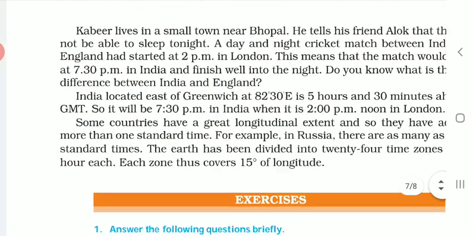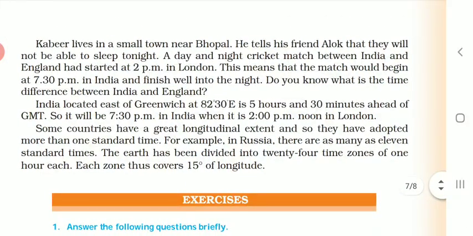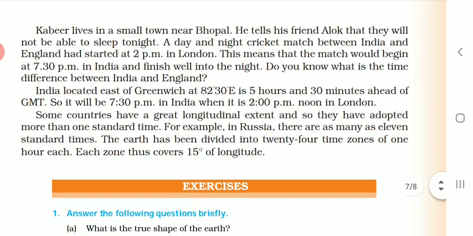As our country is very small according to geographical area, we don't need that many longitudes or many standard times. Russia is a huge country with a huge geographical area, therefore it follows 11 different standard times.